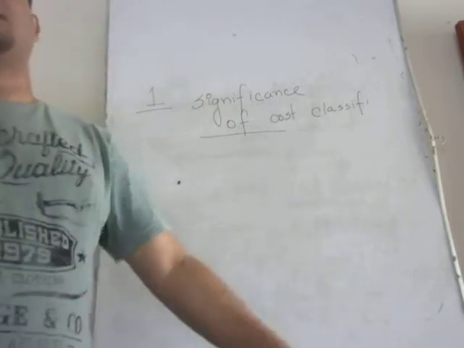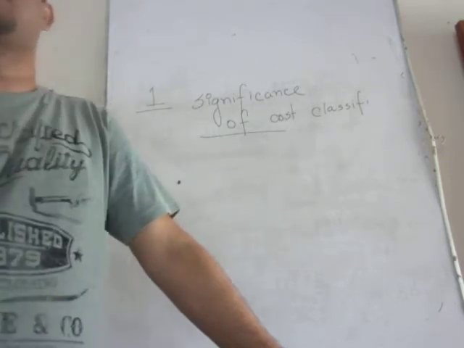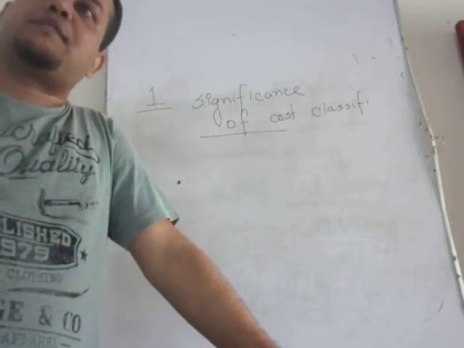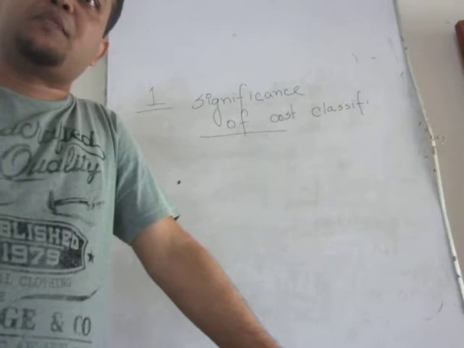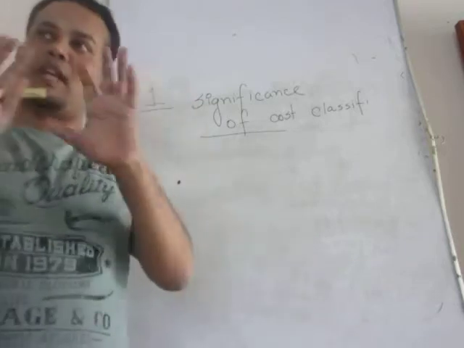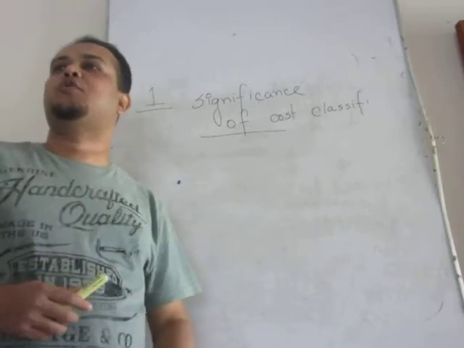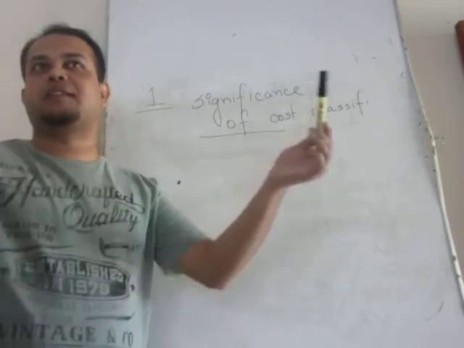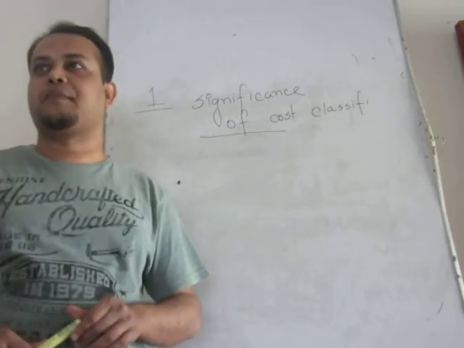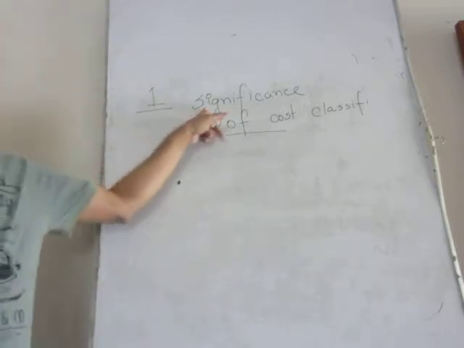The other way of increasing the profit portion is if you can manage yourself to lower the manufacturing cost of the thing. Suppose, for example, the manufacturing cost of this pen is 5 taka and our selling price is suppose 7 taka. So what is the profit? 2 taka. Now if you manage yourself to control or squeeze this portion of cost, if you can do this at 3 taka rather than 5 taka, it will obviously increase the profit portion. So it is one of the most economical and feasible ways.